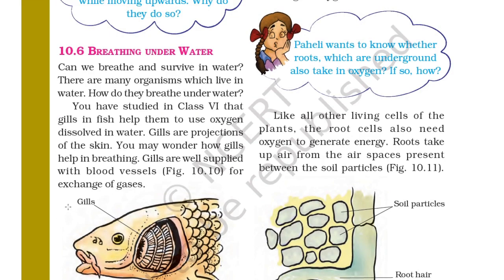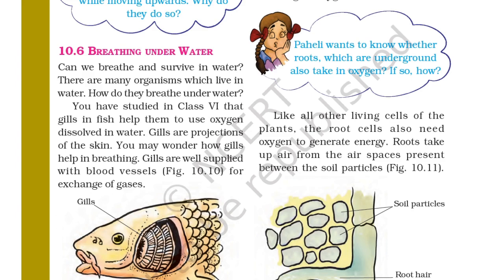You have studied in class 6 that gills in a fish help them to use oxygen dissolved in water. So the gills of the fishes help them to use oxygen dissolved in water. Gills are projections on the skin. So you can see here, these are the gills in a fish body.